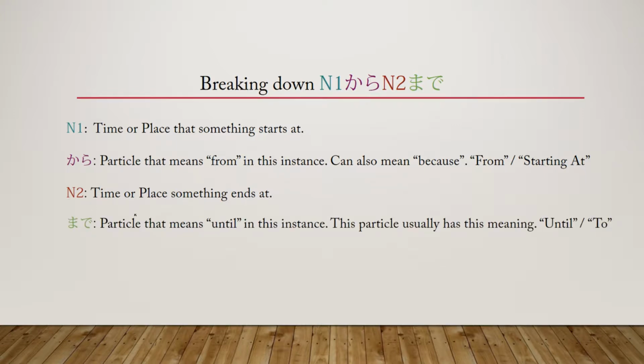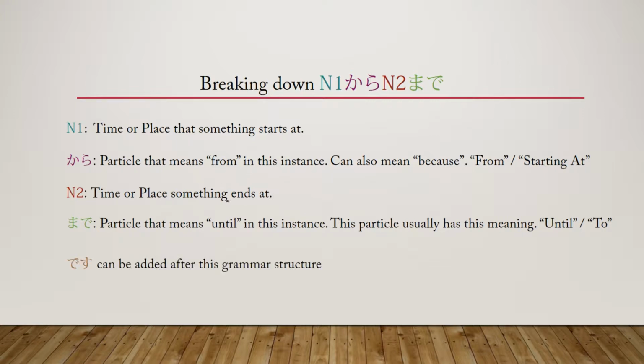And then made is going to be the particle that gives that noun 2 meaning. That's going to say this is where it ends. This is where the location or the time ends. And it usually means until. And that's mostly what its only meaning is. It probably has a couple other functions too. But the main meaning that you're going to see made used for is until. So until something. Or in English, it can be translated to something. So from 8 to 9. From 8 until 9. Something like that.